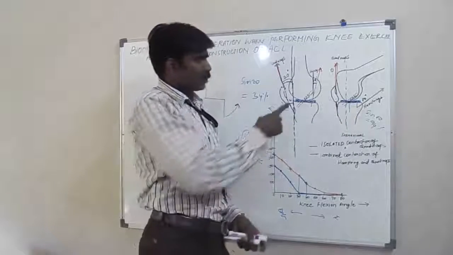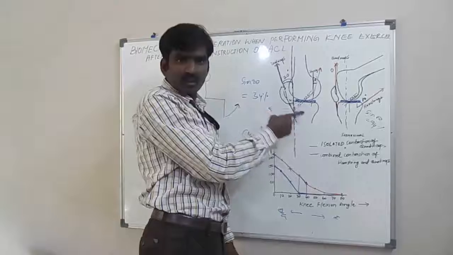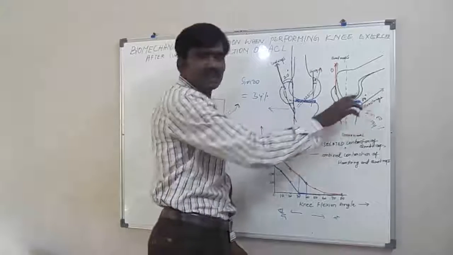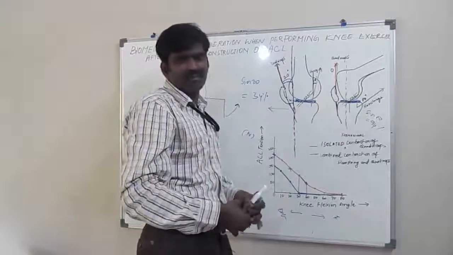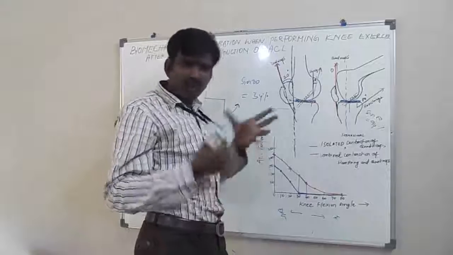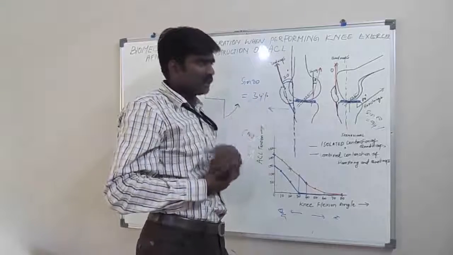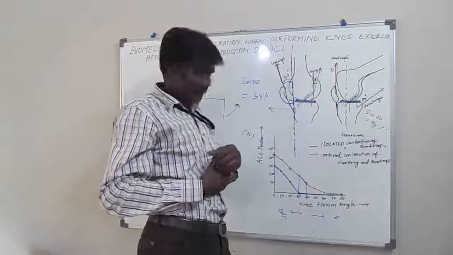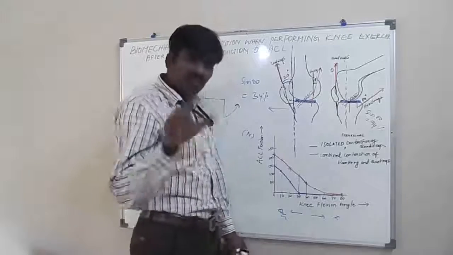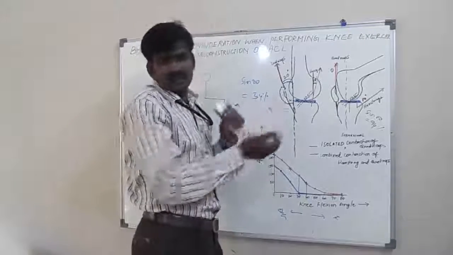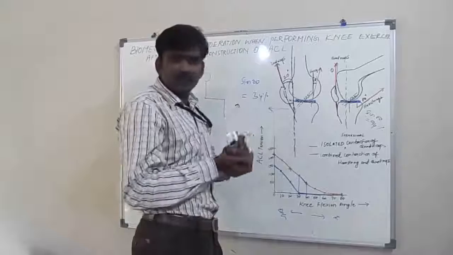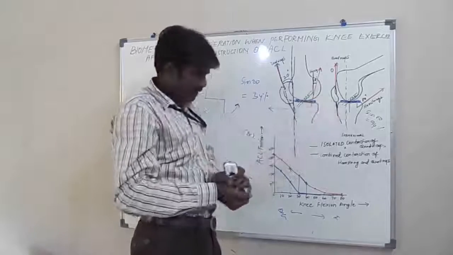Clear? So the quadriceps muscle will increase tension and the hamstring muscle will reduce the tension of the newly reconstructed ACL graft. Clear? So now we will discuss the combined or co-contraction of the quadriceps and hamstring muscles.